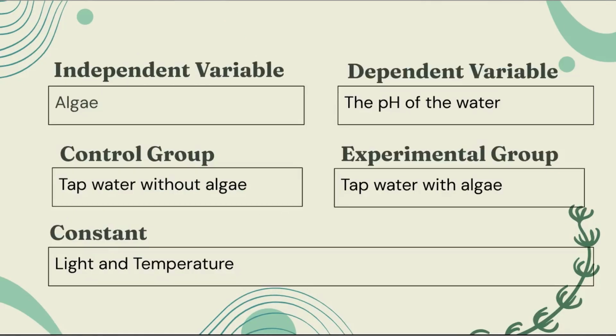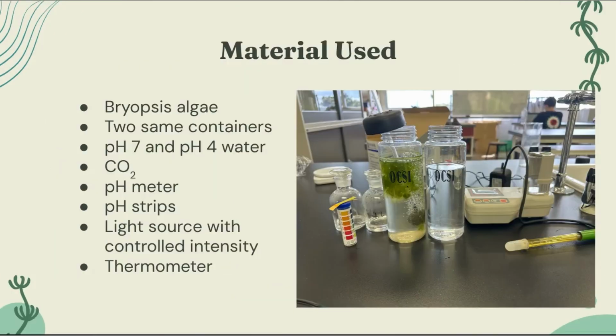Our dependent variable is the pH of the water. Our control group is the tap water without algae. Our experimental group is the tap water with algae, and the constant variables are light and temperature. These are the materials we used. We positioned both containers under identical light and temperature conditions. The room we used to place the experimental units in had measurements of 118 cubic meters, with more than 120 students coming in and out of the room every day.